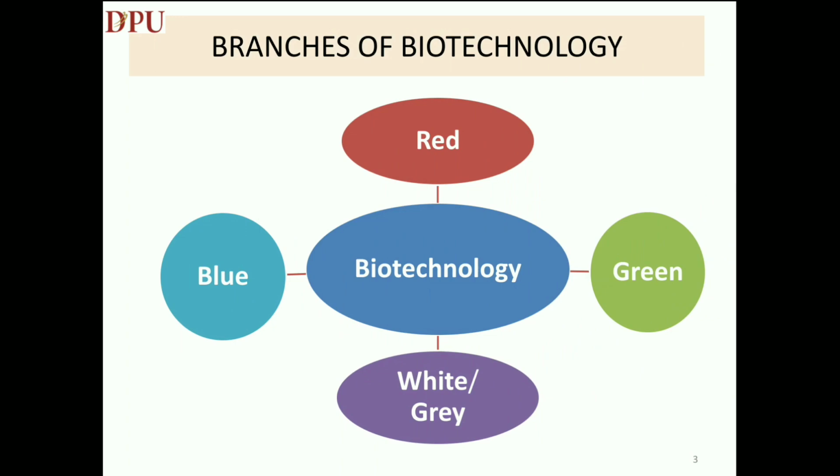There are four major branches of biotechnology. Red biotechnology area could simply be called medical biotechnology. Blue biotechnology encompasses processes in the marine and aquatic environments. White, also called grey biotechnology, involves industrial processes such as production of new chemicals and fuels. Green biotechnology applies to the field of agriculture.